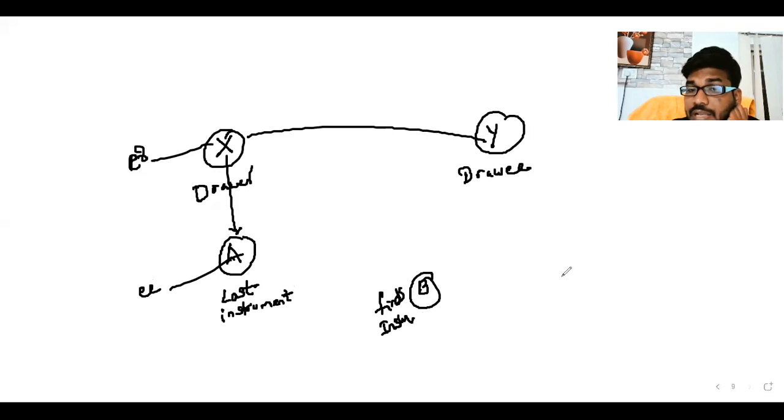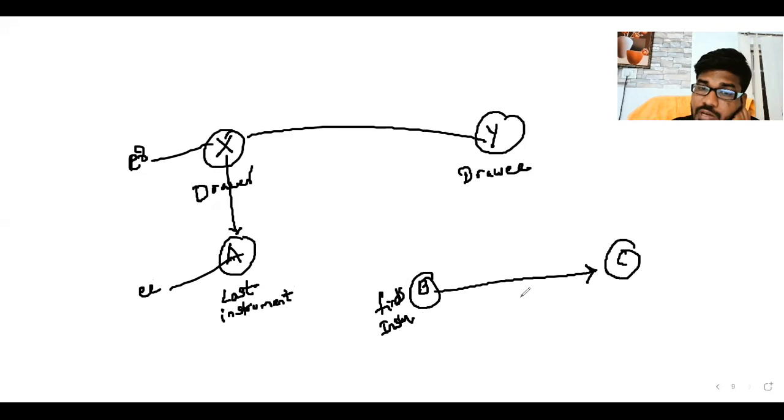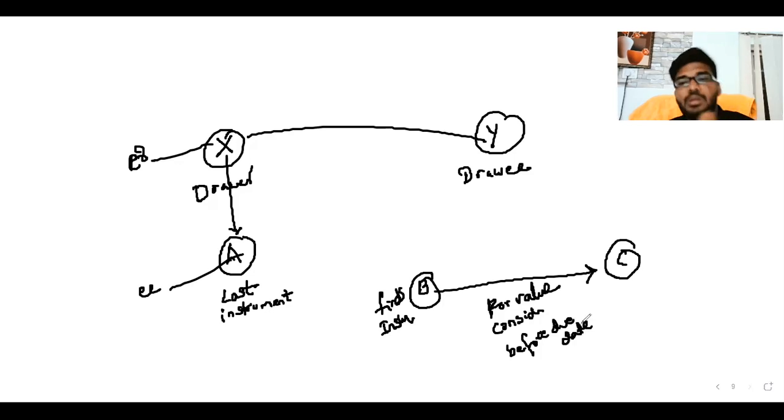Now B transfers the instrument to C for value, for consideration, before the due date. So on the due date, what happened? C approaches Y for payment. Y fails to pay, so the instrument is dishonored.